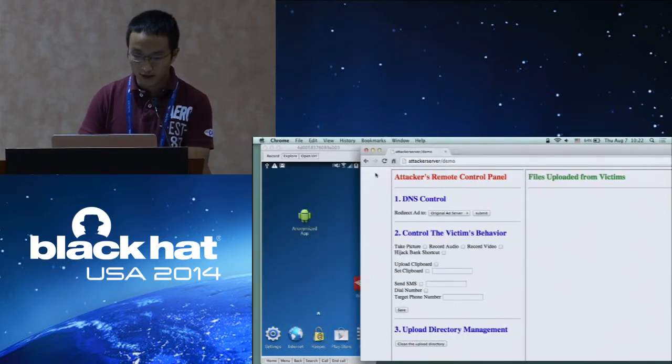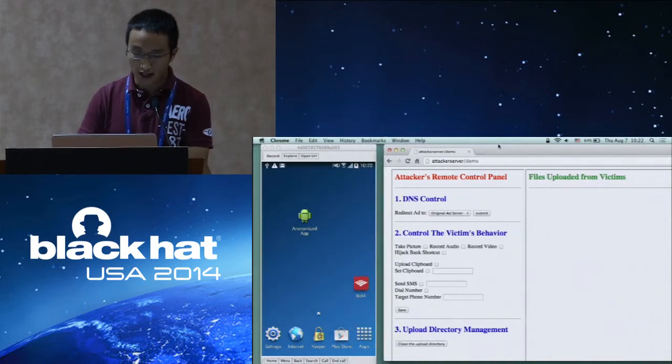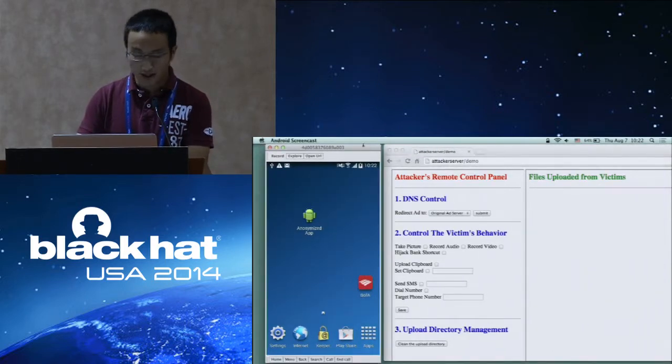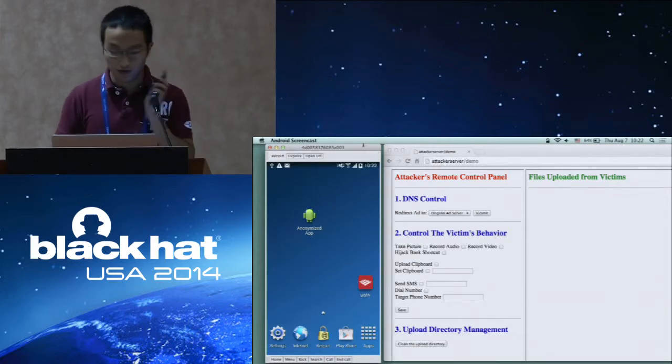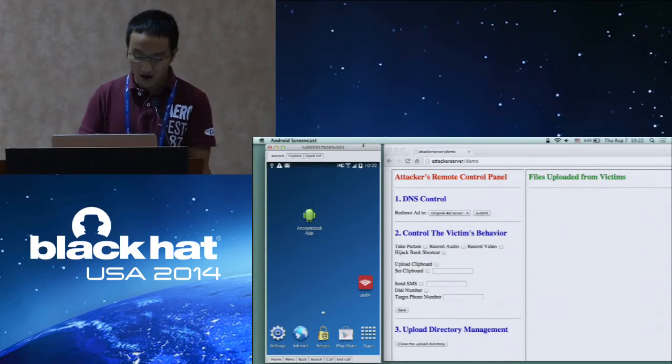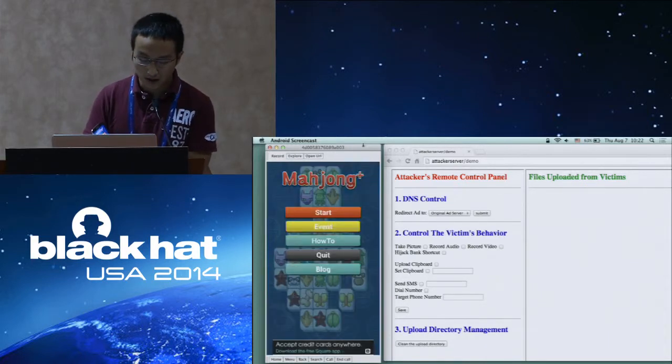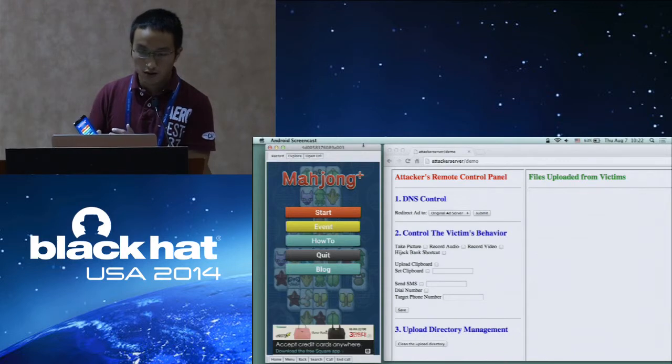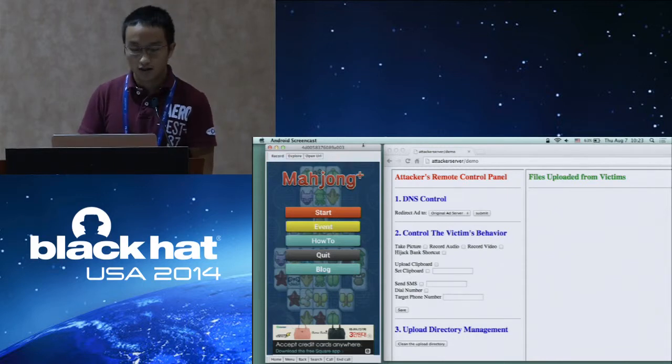So on the left part of my screen, you can see my Samsung Galaxy S4 with Android KitKat. I casted my phone to my laptop, and you can see that on the home screen there is an anonymized Google Play app. For security consideration, we will not reveal the app's name and icon here. If you open the app, you can see that at the bottom of the app there is an ad frame. This is where we can exploit the victim's phone, because the ad tries to enable the JavaScript bridge where the attacker can inject malicious code.